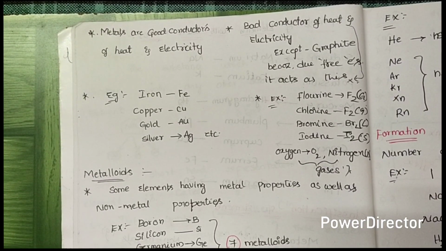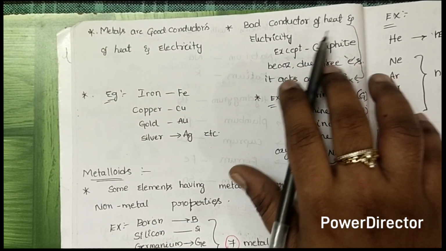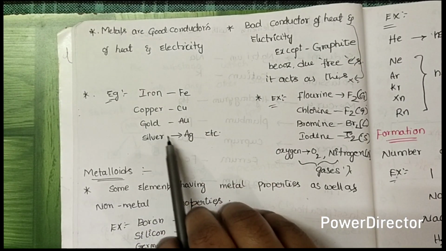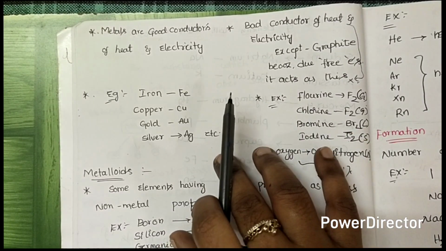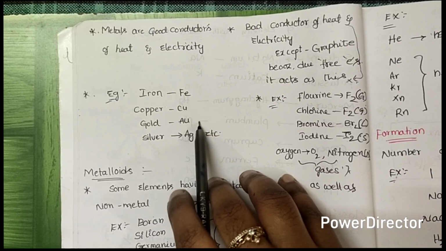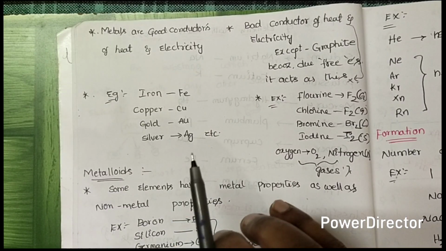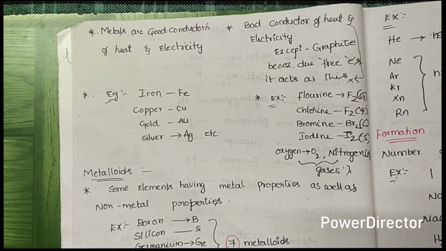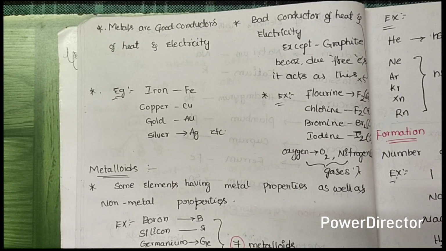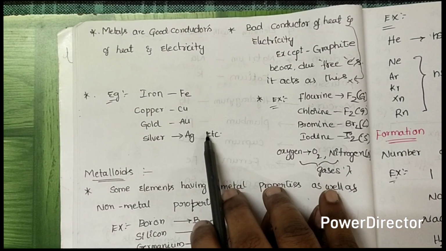Metals are good conductors of heat and electricity, and non-metals are bad conductors of heat and electricity. In this, iron Fe, copper Cu, gold Au, silver Ag are metals. These are good conductors of heat and electricity; they pass heat and electricity through them. For example, copper wires, iron wires, and silver wires are used in the electricity department. Inside a cable, we can identify metal wires drawn into thin wires like this. Iron, copper, gold and silver are good conductors of heat and electricity.